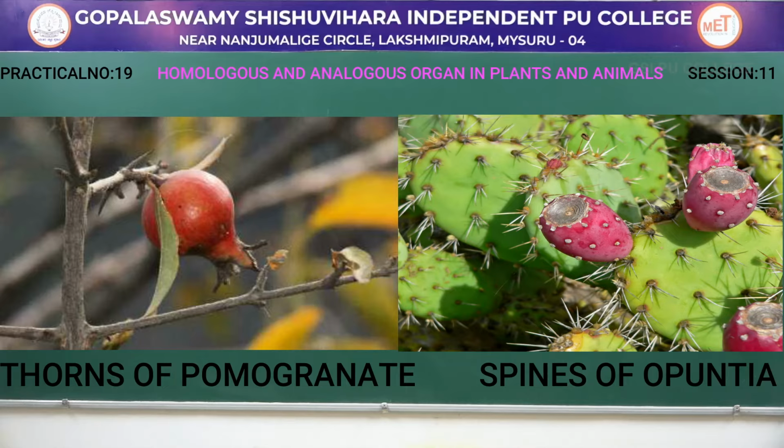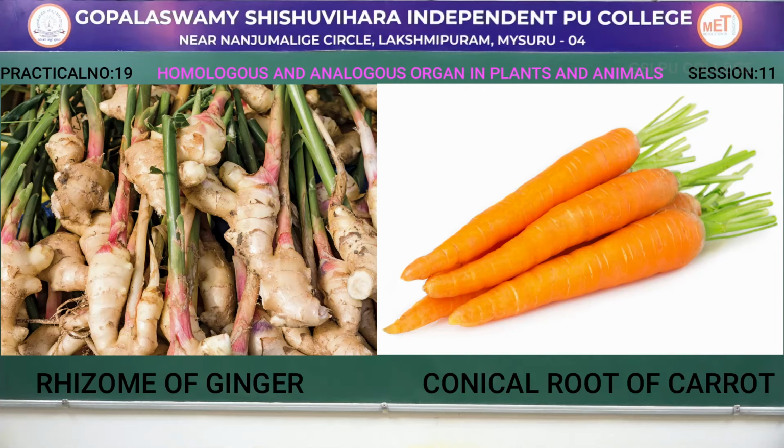Thorns of pomegranate are modified axillary buds and spines of Opuntia are modified leaves. Both have defensive function. So, the thorns of pomegranate and spines of Opuntia are having different origin, that is for pomegranate it arises from the axillary bud, and for Opuntia these are leaf modification. Both of them show defense mechanism. Next example will be rhizome of ginger and conical root of carrot.